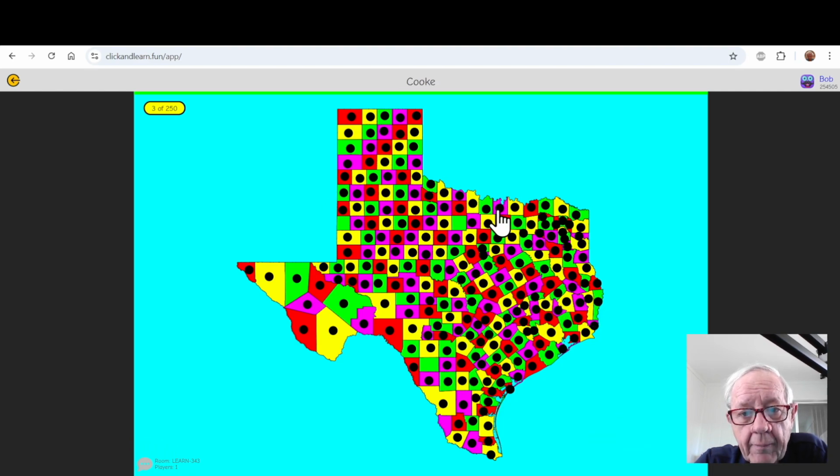Cook County, Brewster, Starr, Sherman. Let's see if I get this correct. Lubbock. I think I've got this as Lubbock. Is this Lubbock or this Lubbock? Let's see. No, that was not Lubbock. Okay, Brazoria, Crockett, Jackson. This would be Jackson. Ochiltree. This is Ochiltree. I clicked the wrong button.